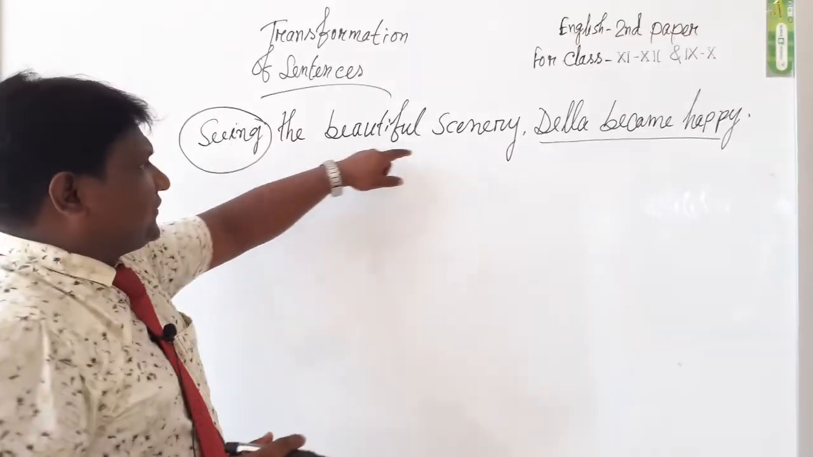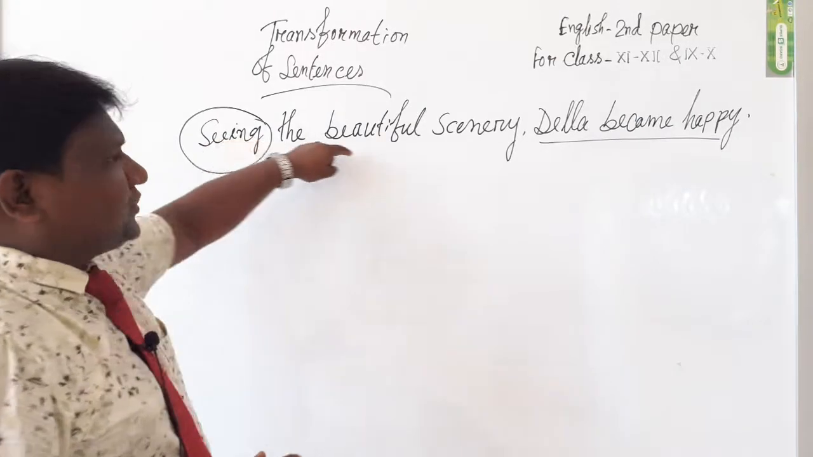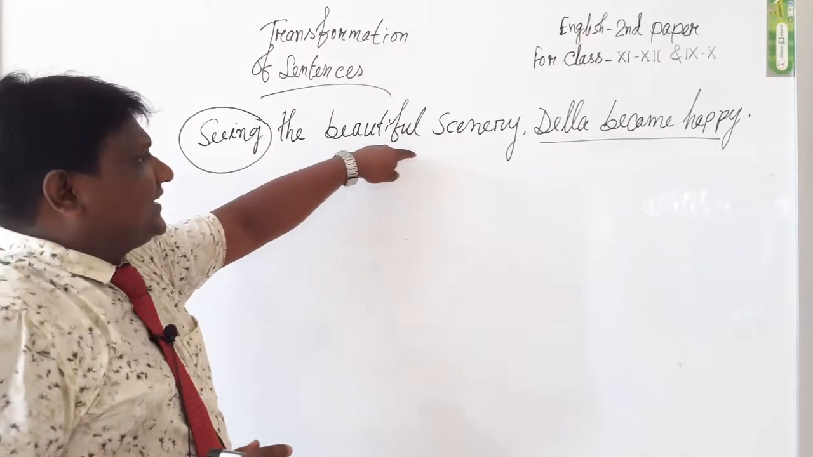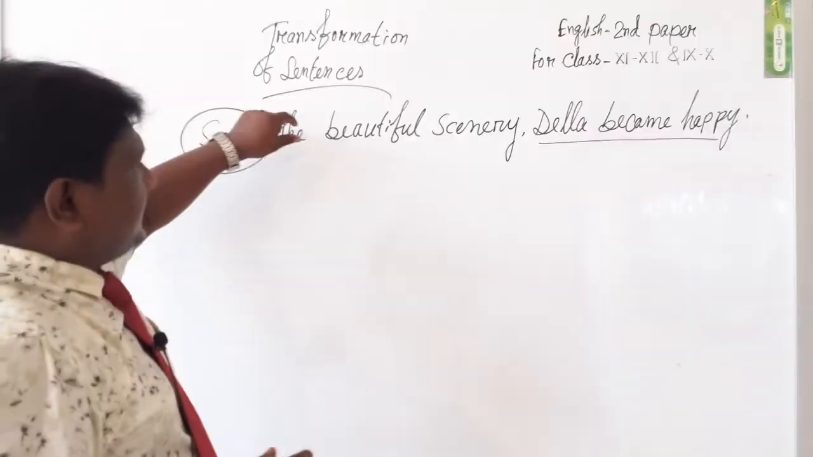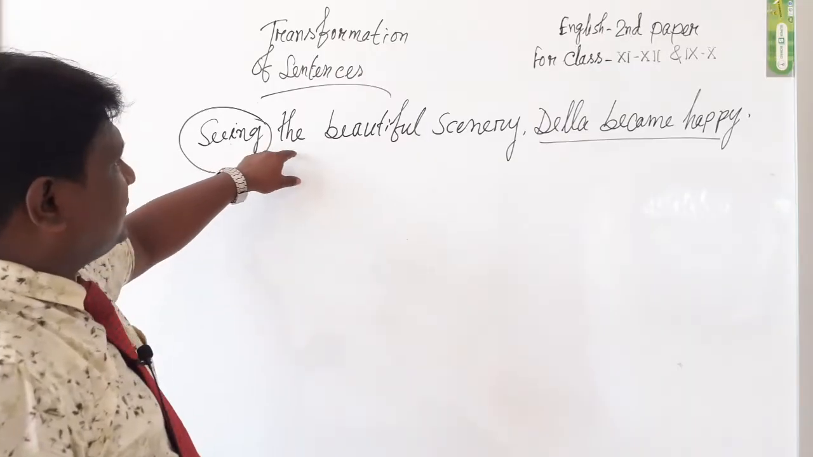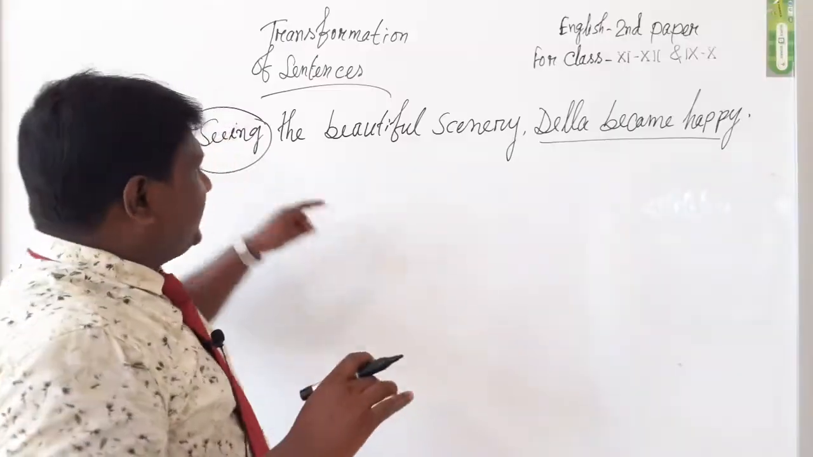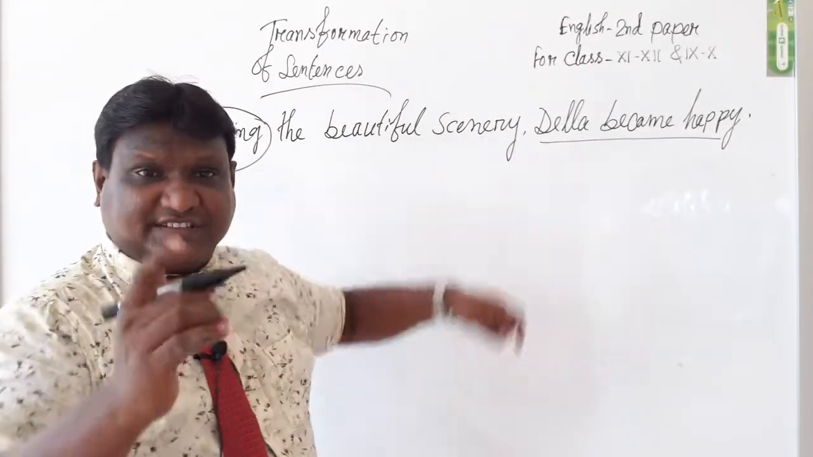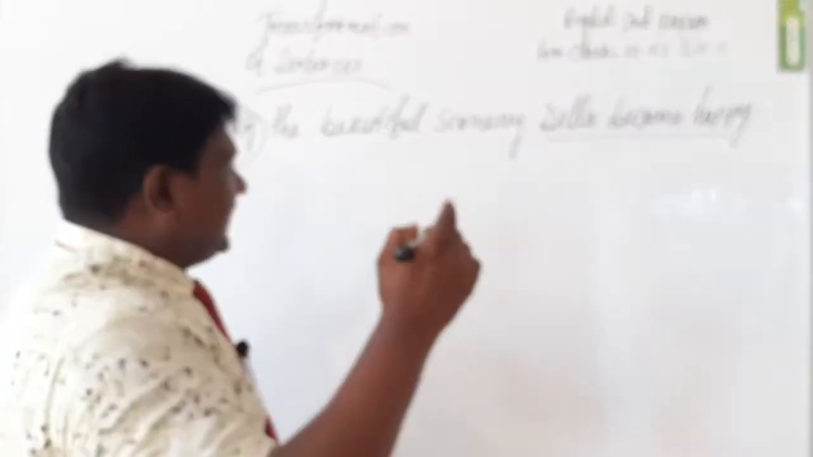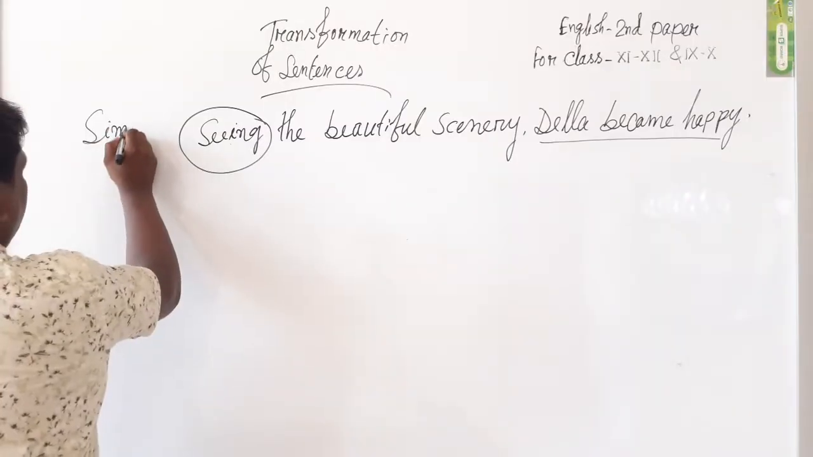Here, seeing the beautiful scenery, সুন্দর দৃশ্য দেখিয়া, who কে দেখেছিল বা কার দ্বারা দেখা হয়েছিল? Here it is not clear, there is not a definite subject, so it is not a clause. It is just a word or phrase. Now let's make the sentence.